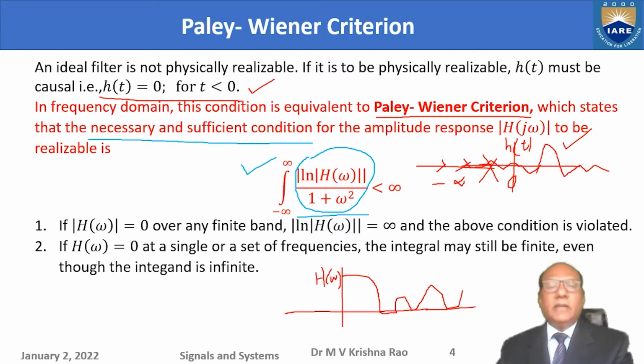Over certain bands I have zeros, here zeros, here zeros. So there are three bands, 1, 2, 3. I will call them notches. In these three ranges, the magnitude of the frequency response becomes 0.